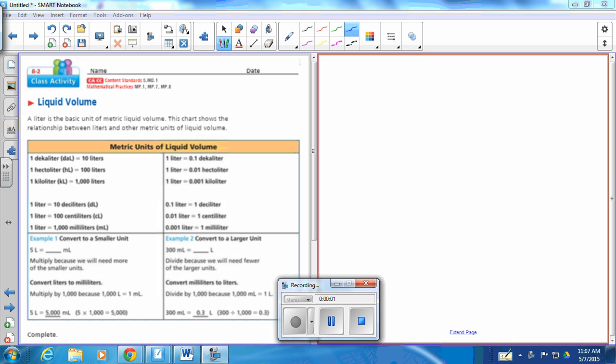Okay, mathematicians, for today's lesson, this is Unit 8, Lesson 2.